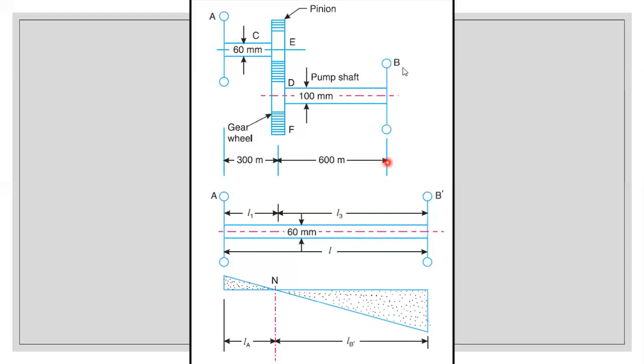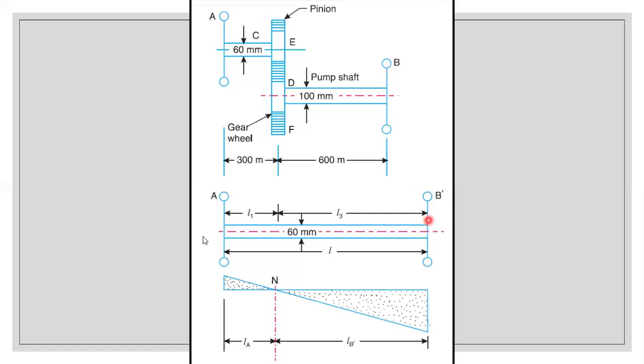Since we have converted the variable diameter shaft into a torsionally equivalent shaft, the length will be increasing, so there will be an additional increase in length. Instead of B we'll be writing B dash, just to differentiate it, since these two are not lying in the same line.